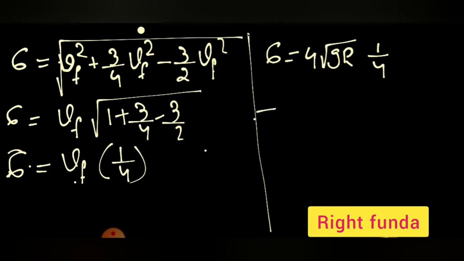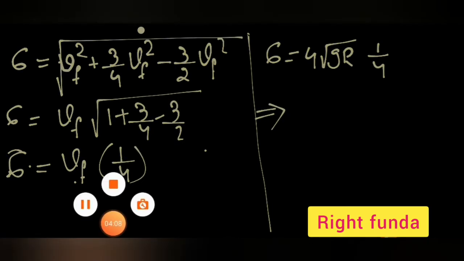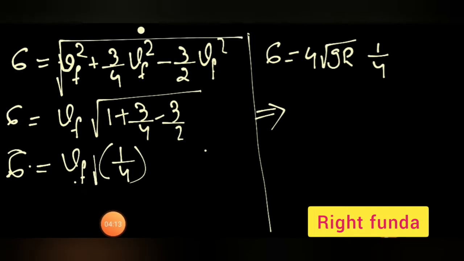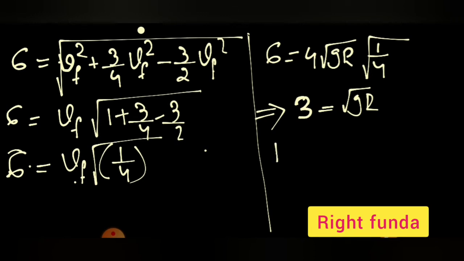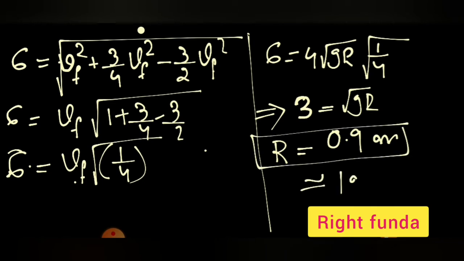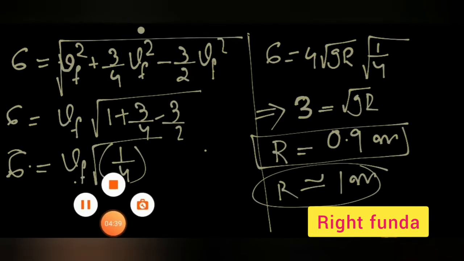Simplifying this one, we get the value of r. 2 cancels, so this is equal to 2, and 2 cancels, 3 is equal to under root gr, or r is equal to 0.9 meter. Or you can take it nearly equal to 1 meter, but not exactly 1 meter, 0.9 will be the answer.